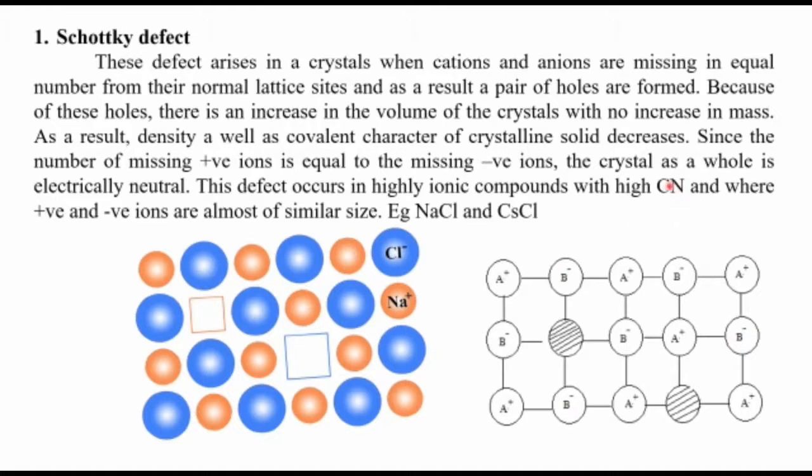So positive ions are almost the same size as negative ions. Examples are sodium chloride and cesium chloride. This type of crystal lattice with defect is known as Schottky defect.